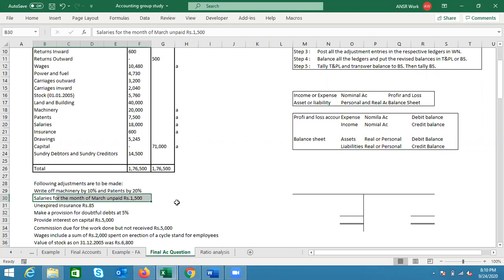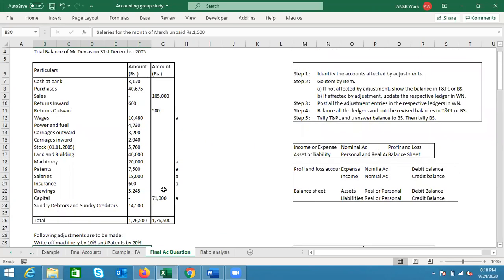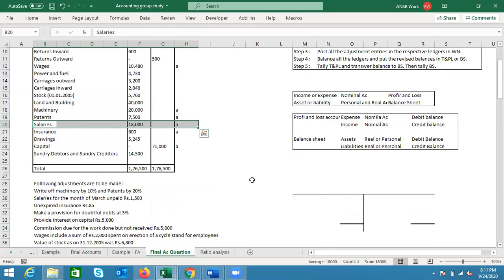We'll be going into detail about these adjustments. I'm just determining what type of account it is, that's why I'm not going into detail on why those two accounts and not something else. We'll go into detail afterwards, because we're going to deal with these adjustments in a few minutes. So one is salary payable. If you can see, salary payable is not there, so I'll just look for the salary. Salary is there, and I've already put an A in front of it.